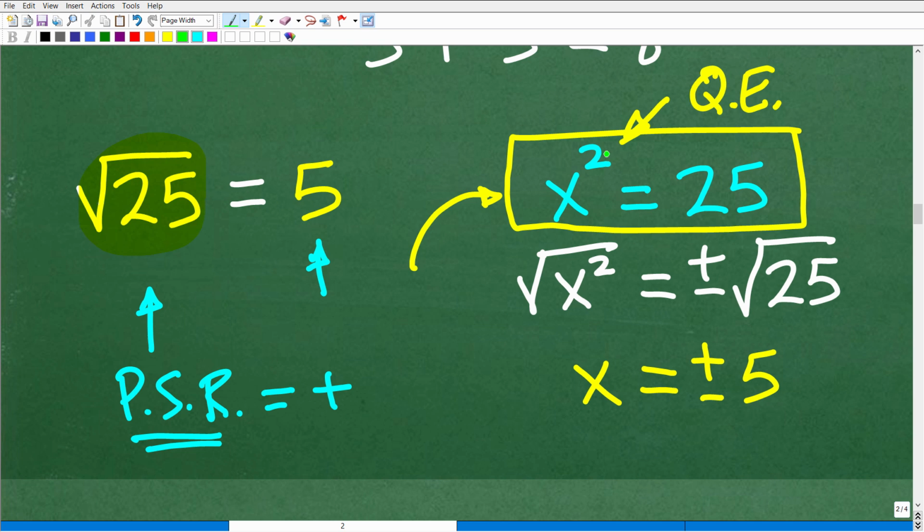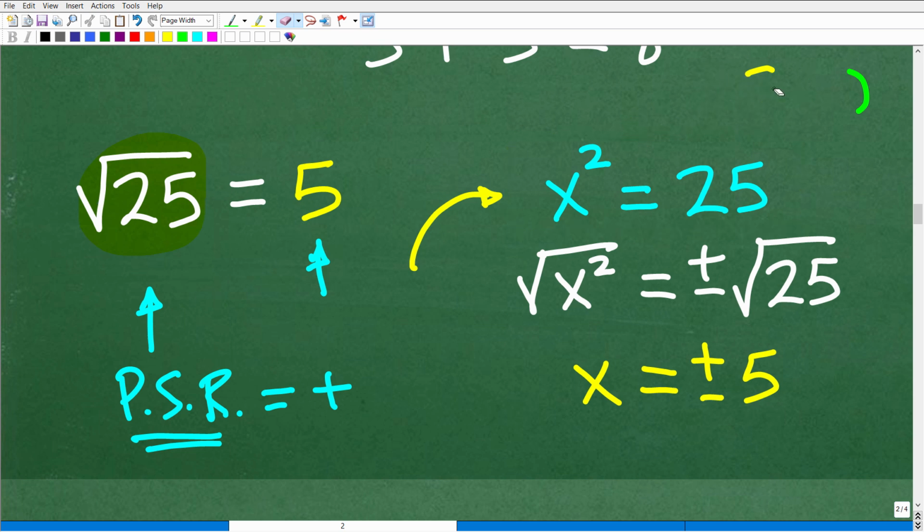And there's this real fancy thing called the fundamental theorem of algebra, because this is a 2 right there, it indicates that this quadratic equation will have two solutions. It must have two answers. So when we're solving x squared is equal to 25, we take the square root of both sides to get to x. The square root of x squared is going to be x.